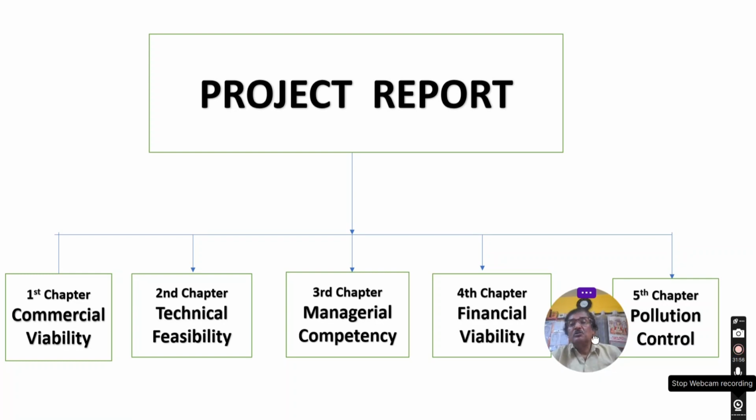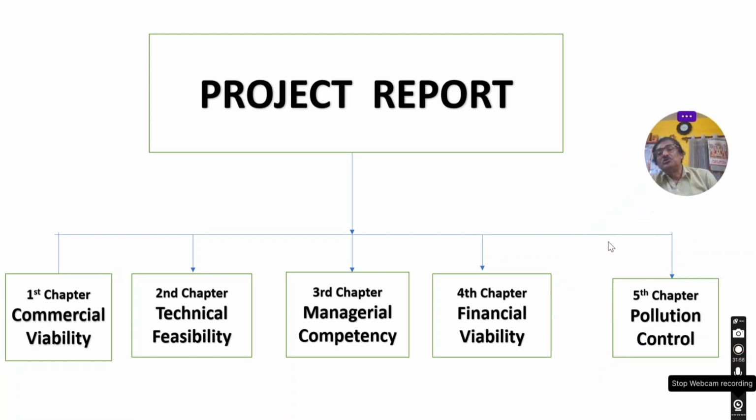The 5th chapter is also very important, that is pollution. Because if pollution occurs, say in leather industries or stone chips industries, then society will not allow the project to run. That's why you have to be very careful about the pollution aspect. How you will dispose of your waste should be a very scientific process, so that society and the environment do not suffer. And you have to take the certificate from the pollution control board. Only then can you go ahead with the project.